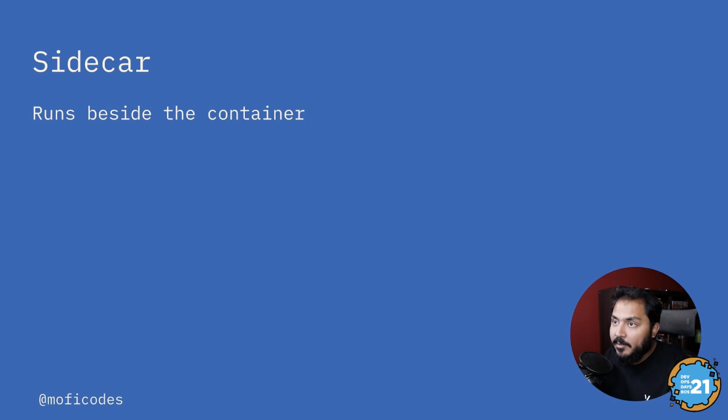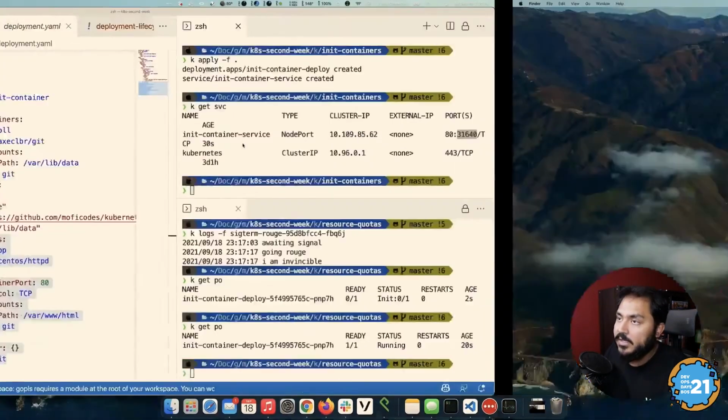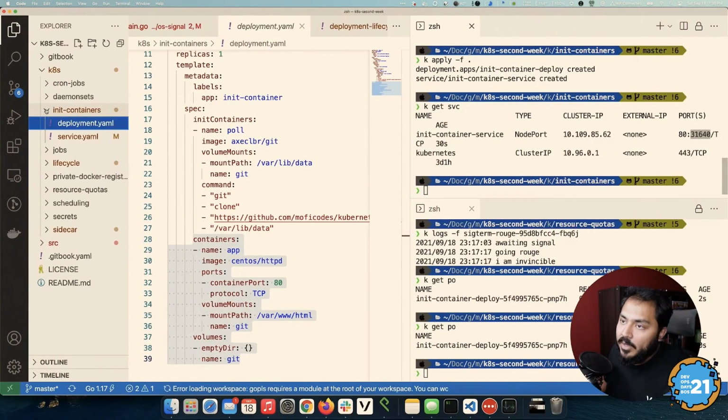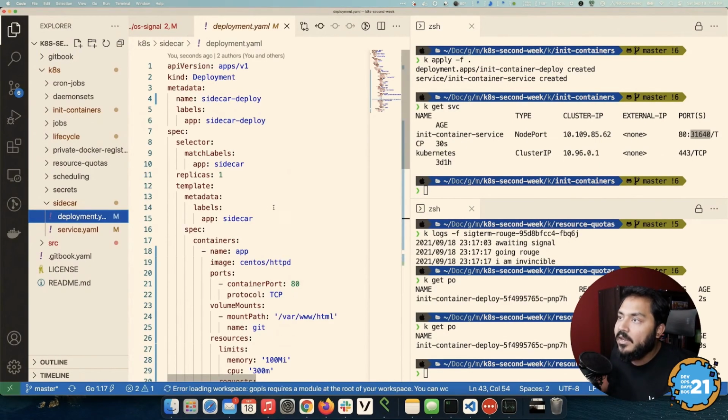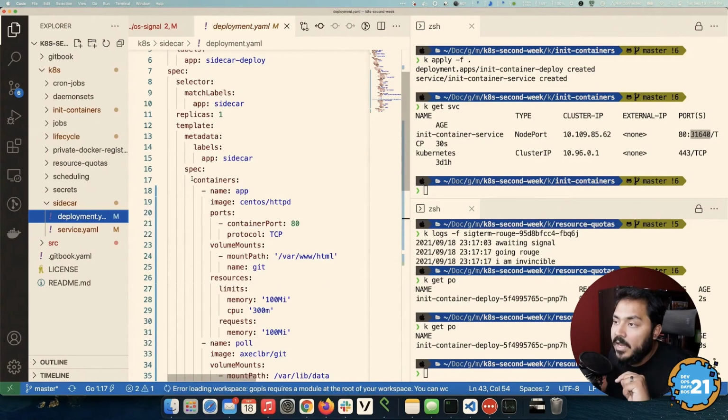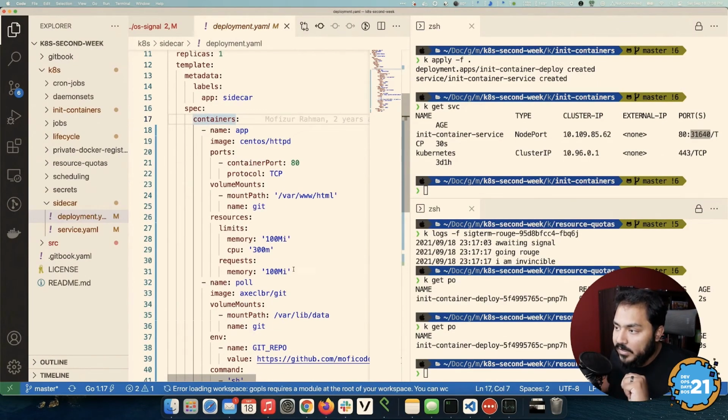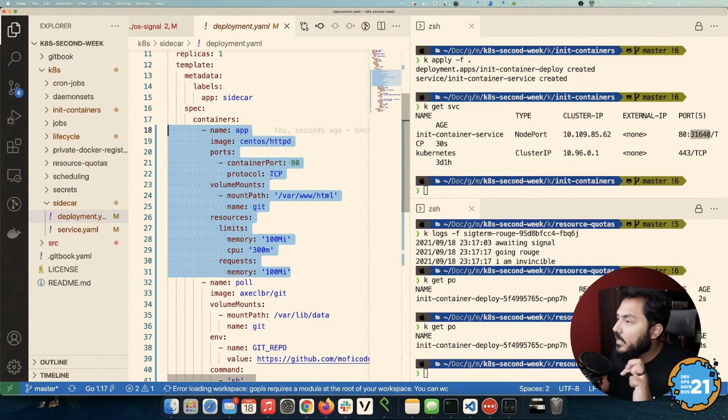So let's look at an example of what a sidecar can do for us. For the same example we just saw, what we have here instead is our application. In this case, we don't have an init container, but in our containers, we have two different ones. The first one is this CentOS HTTPD, which is just trying to serve this /var/www/html folder.